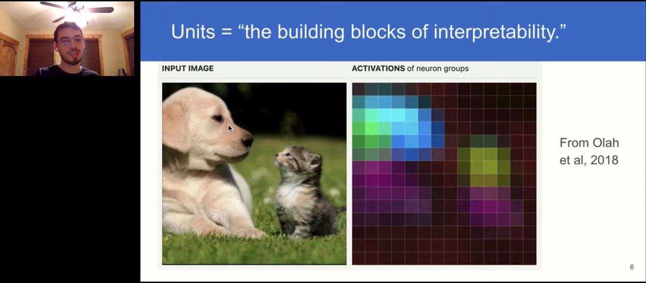But while some units lend themselves to obvious semantic interpretations, most do not. Maybe that also has something to do with frivolous features.